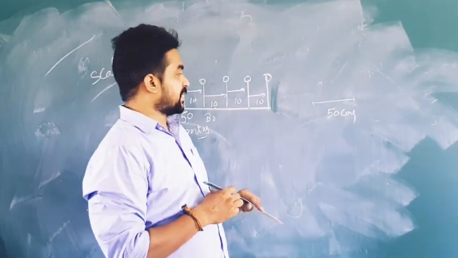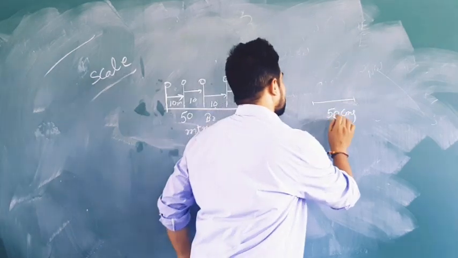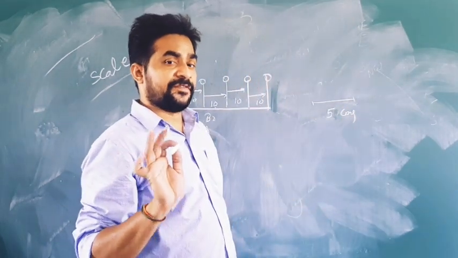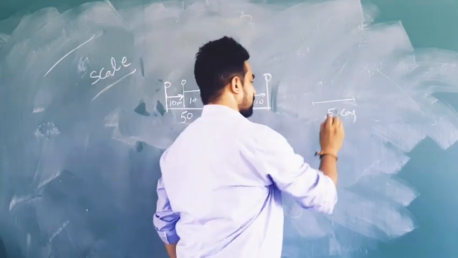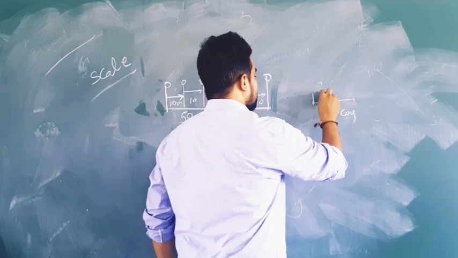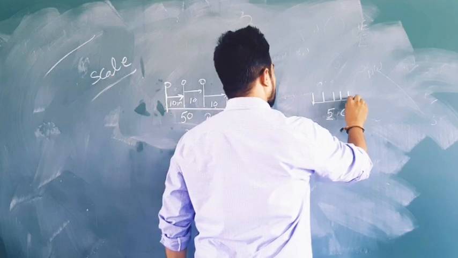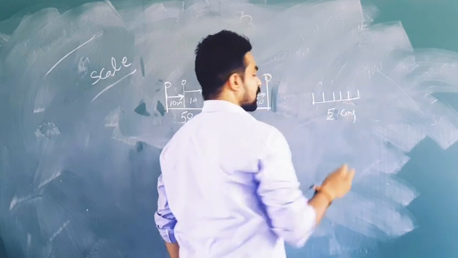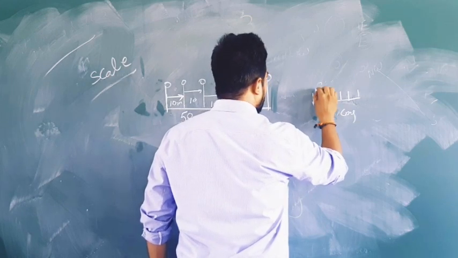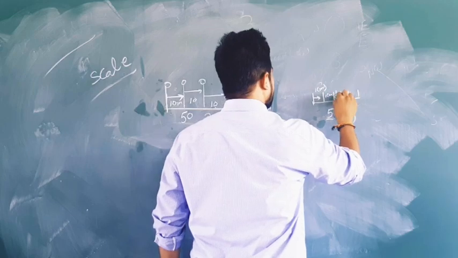So the reason they took, instead of 50 meters, 5 centimeters, not 50, 5 centimeters, and they drew the poles. From one pole to the other pole, they took 1 centimeter distance.